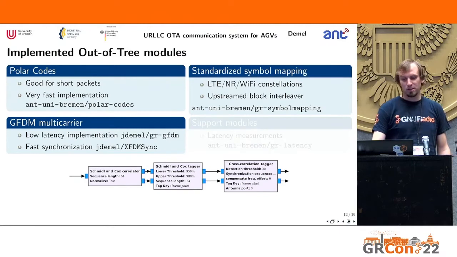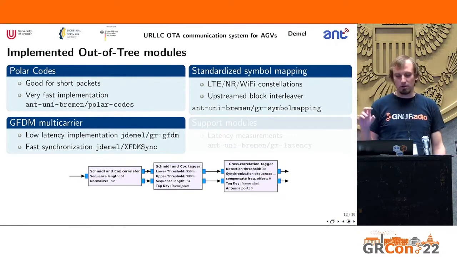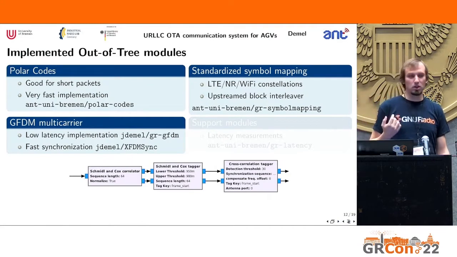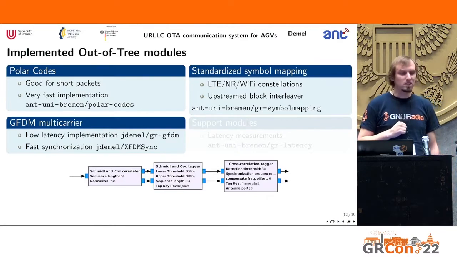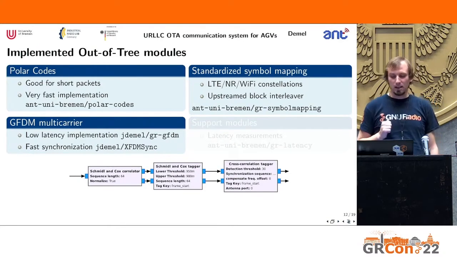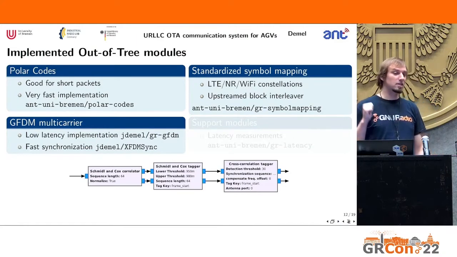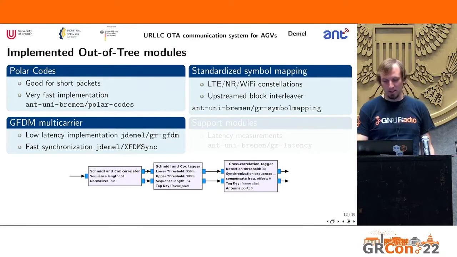Then we have a module for standardized symbol mapping. Unfortunately, the constellations defined in GNU Radio are rotated with respect to the ones you usually use in LTE or Wi-Fi. So we have our own block here, and it does contain a block interleaver that is actually upstreamed at this point, and the latest 3.10 release includes it as well.